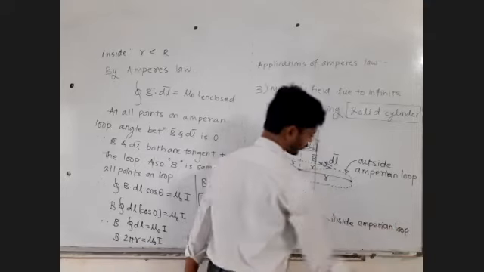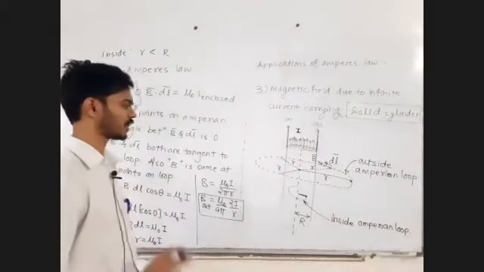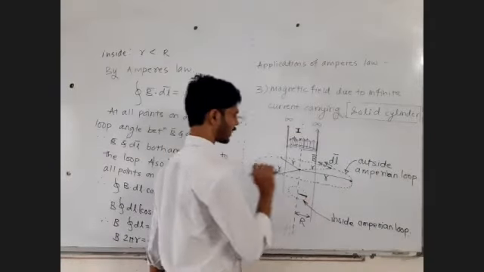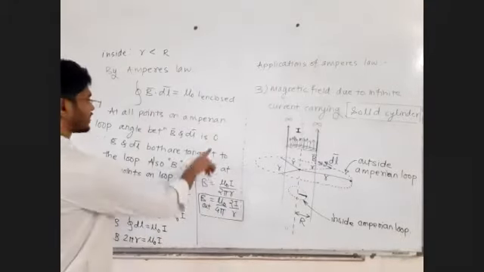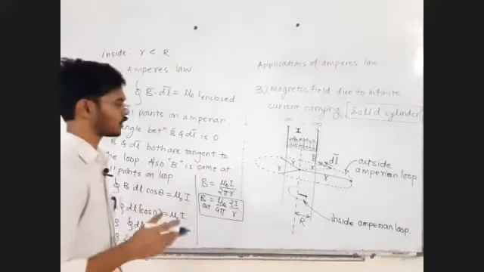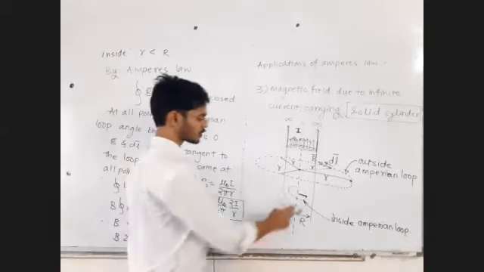The loop can be of any random shape. The condition is it should pass through the point at which you want to find the magnetic field. Then sir, why are we taking a circular loop? This is the reason: you should know the angle between the magnetic field and dl vector at each and every point, and that becomes easy if you take the circular loop.